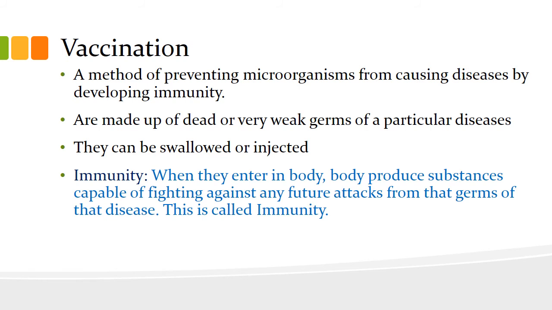And what is vaccination? It is a method of preventing these germs from causing disease by developing immunity. And what is immunity? You have heard the term immune system. Immune means to be protected. When vaccines enter our body, our body produces some kinds of substances which are capable of fighting against the germs of that disease in the future also. If the germs of that disease attack in the future, the body is able to fight against them. This is what we call immunity.